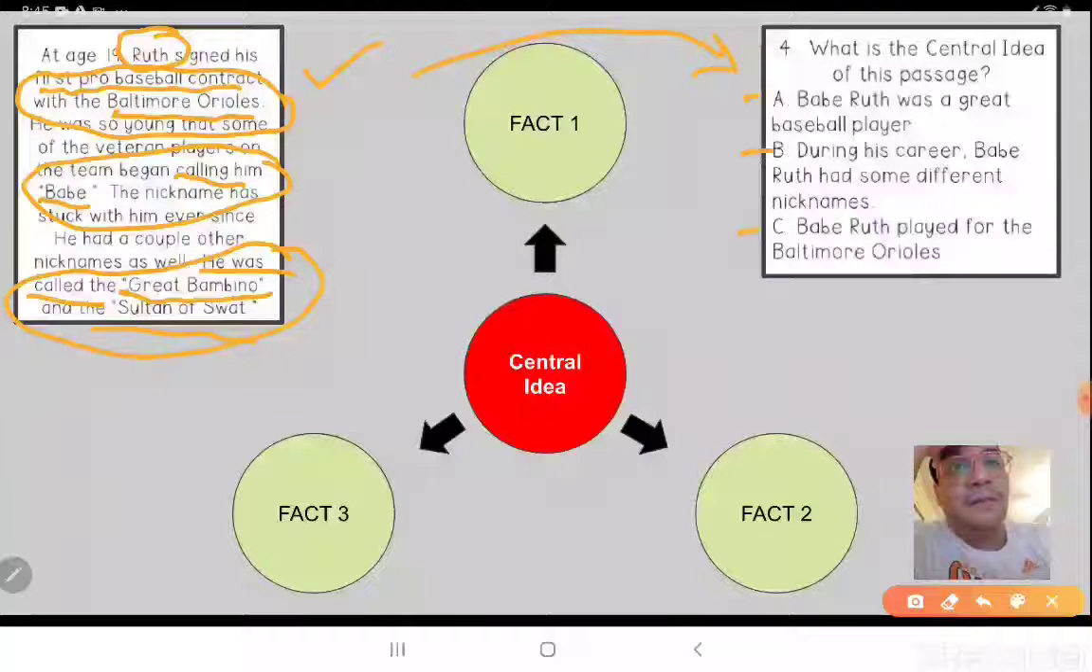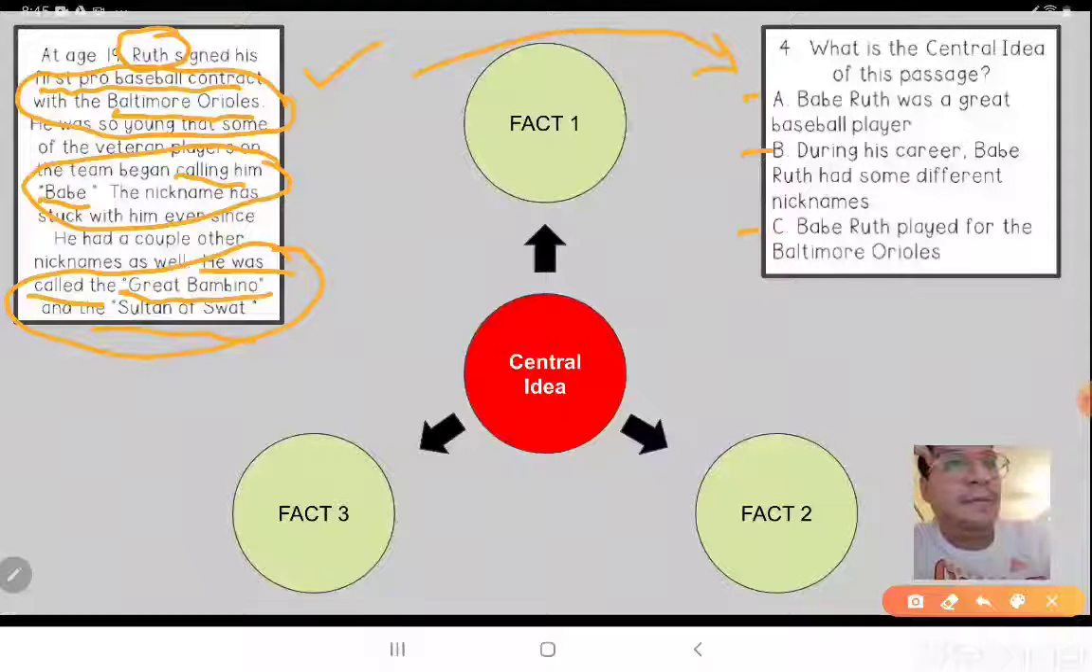We also have calling him Babe. Again, so far Ruth and Babe, those are names that he's given. Also, he was called the Great Bambino and Sultan of Swat, so that's also names given to him. So here we have 3 facts.